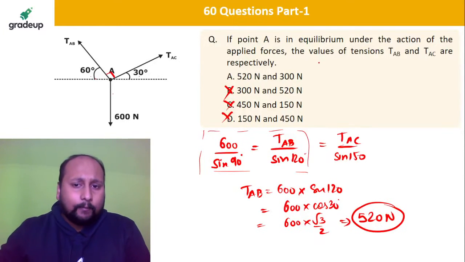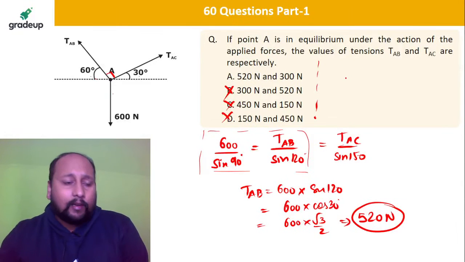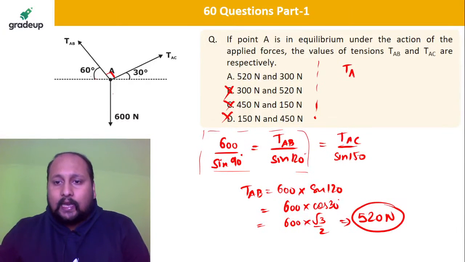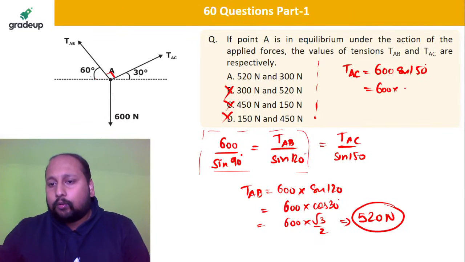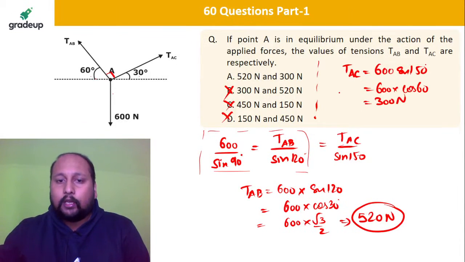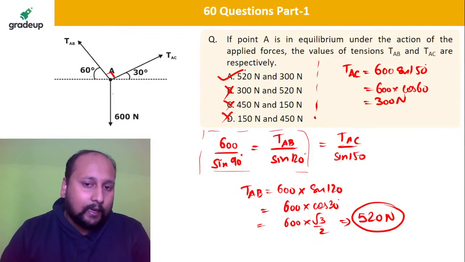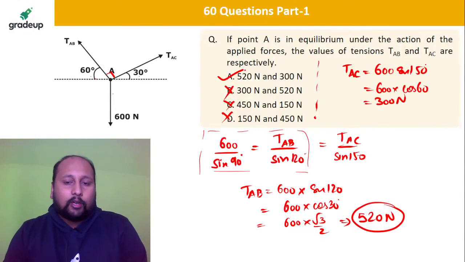we have the time for practice. Let us try to calculate TAC also. So TAC will be equal to 600 sine 150, so it will be 600 into cos 60, that is equal to 1 by 2, that is 300 Newton. So now we are pretty sure option A is the correct answer.